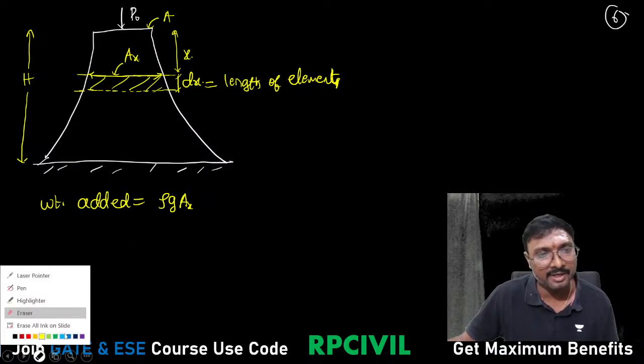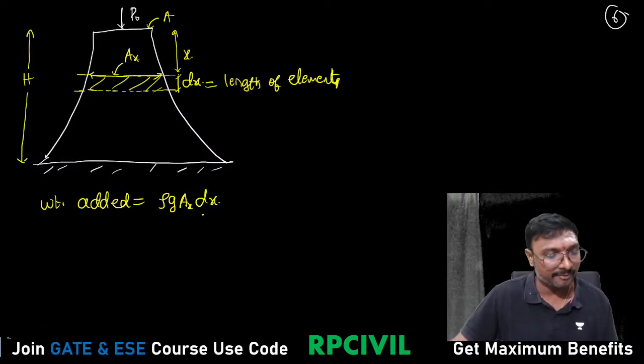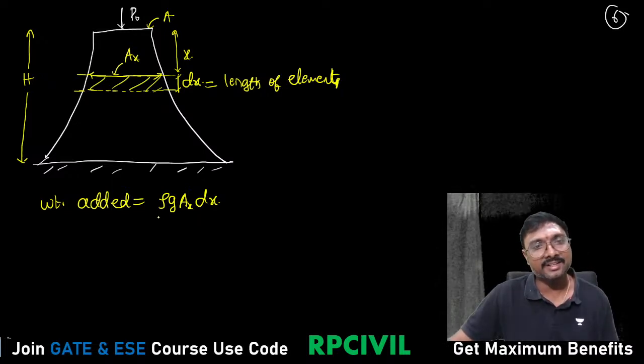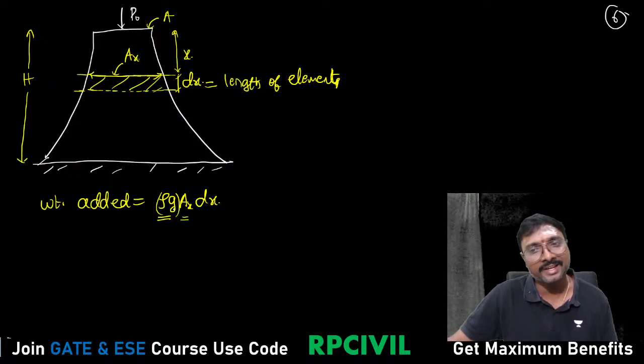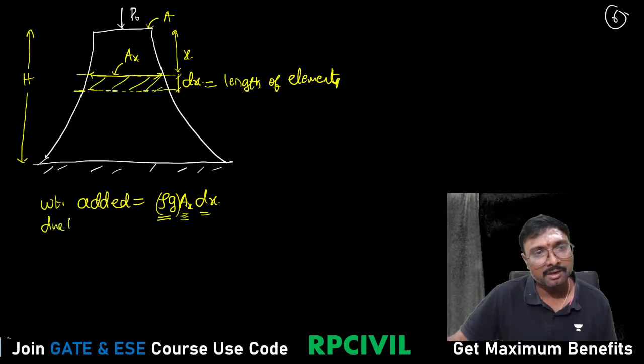What is that weight, you can say? If you just observe, weight is nothing but density into volume. Weight density is nothing but mass density into acceleration due to gravity. Weight density into volume, and the volume is the area at this location, Ax, into the length of this element, dx. So this is the weight added due to the element.